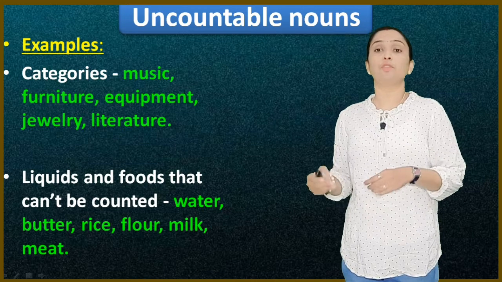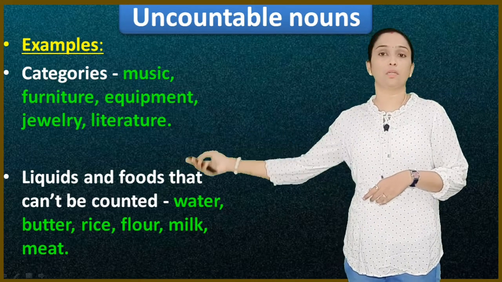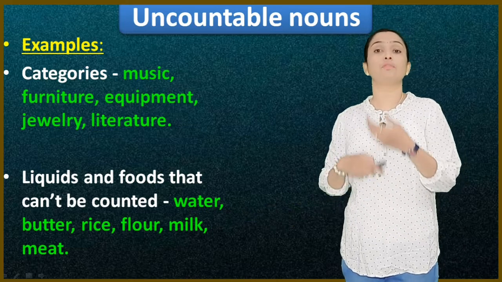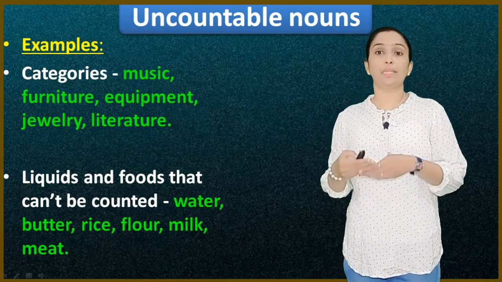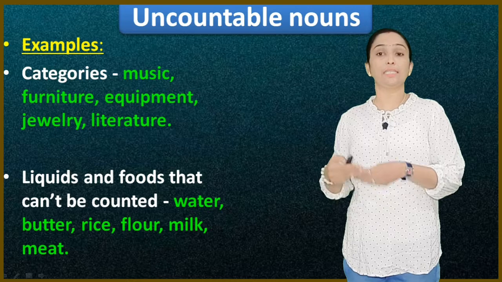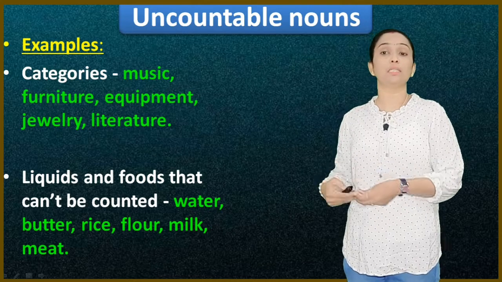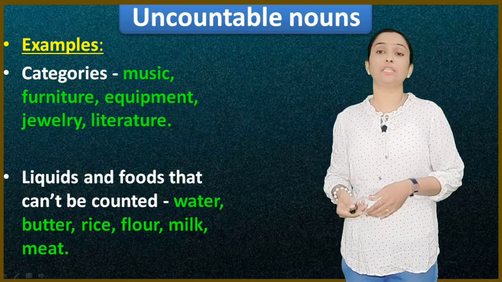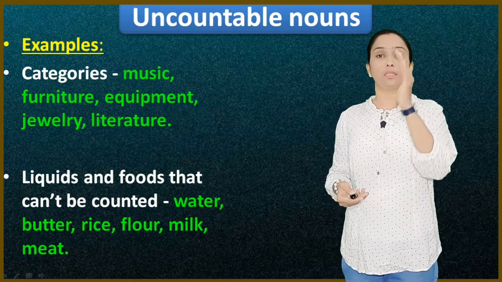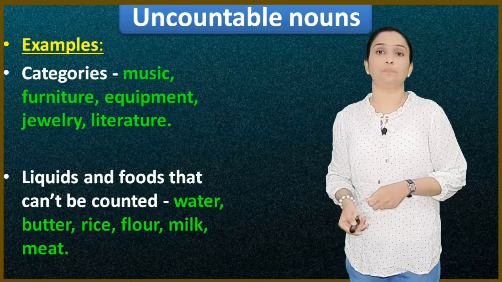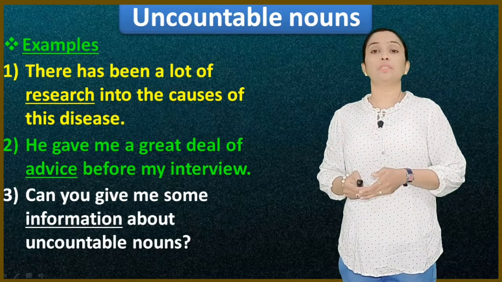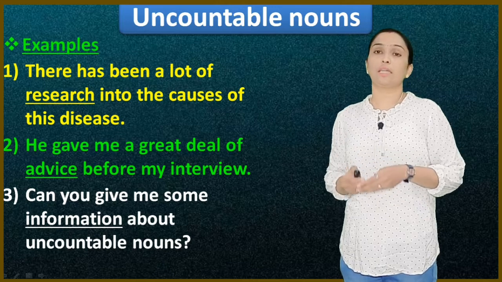Next, liquids and foods that can't be counted: water, butter, rice, flour, milk. For this you have to add the measurement. 1 liter of water, 1 kg of butter or rice, a bag of flour, a liter of milk. Meat also you will add the measurement like kg. These are all uncountable nouns. Here are some examples with sentences, and you will get a clear idea about it.